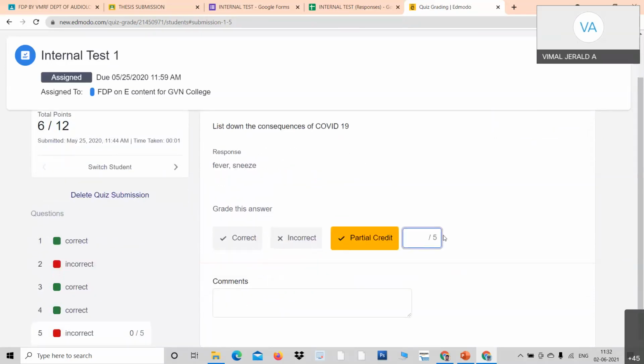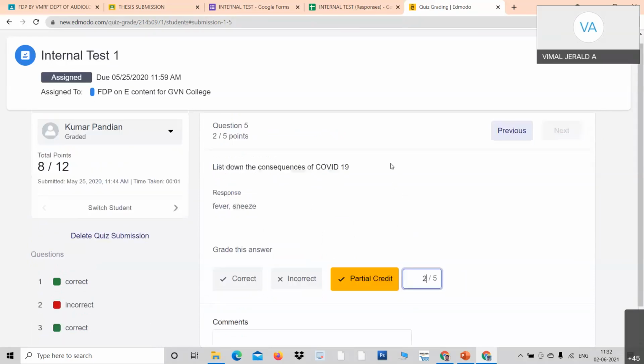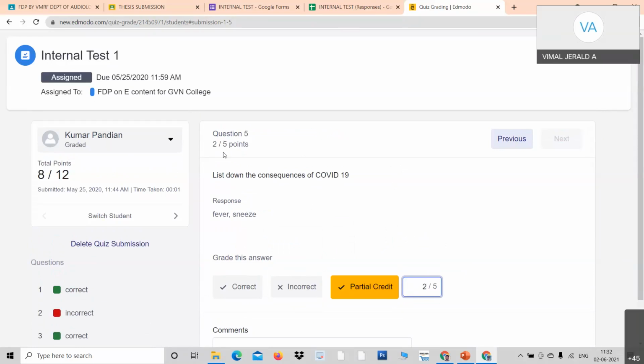Partial credit means, for example, out of 5, based on evaluation, I can give 2 marks or 3 marks, whatever it may be. Look here, out of 5, 5 points are given. So I have graded. Out of 12 marks, this participant has got 8 marks.